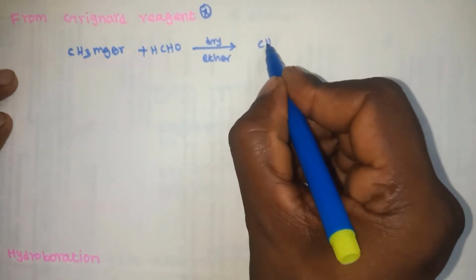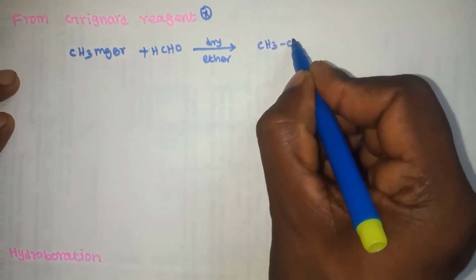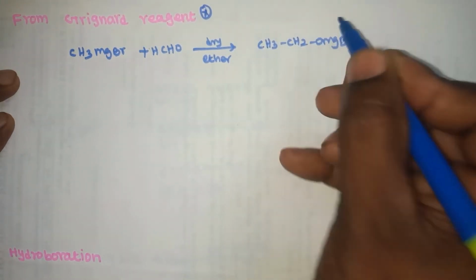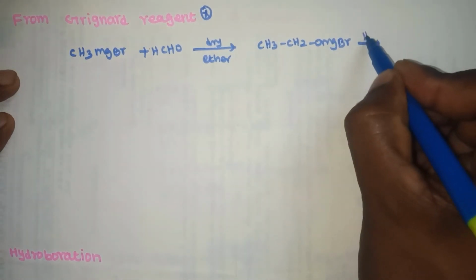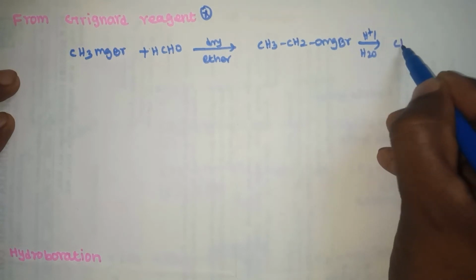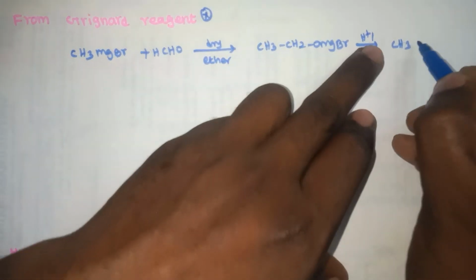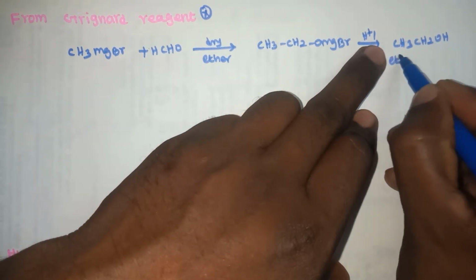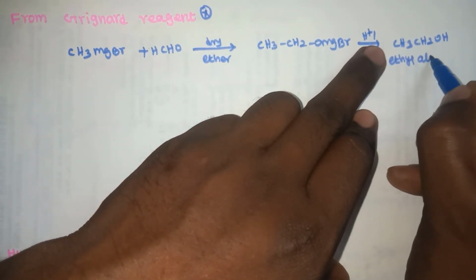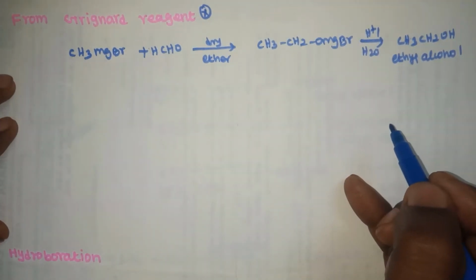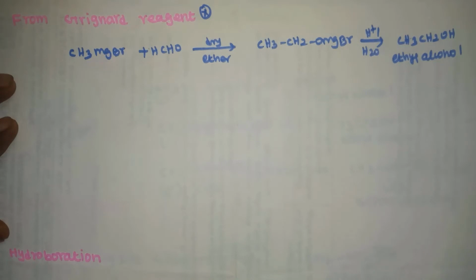We get CH3CH2OMgBr. On acid hydrolysis, H+ or H2O, we get ethyl alcohol, CH3CH2OH.